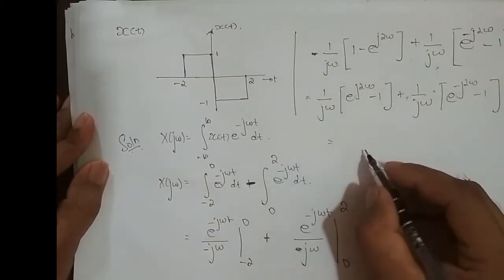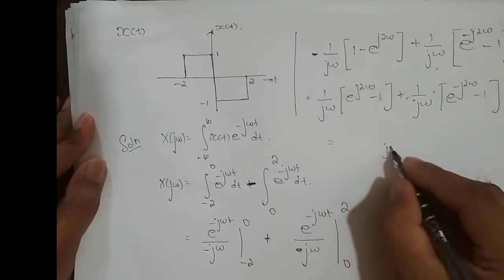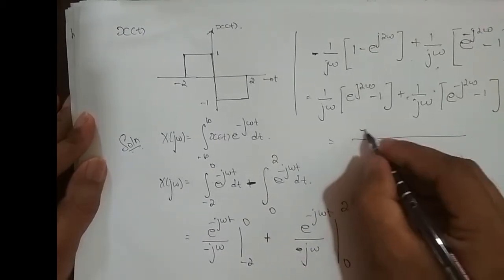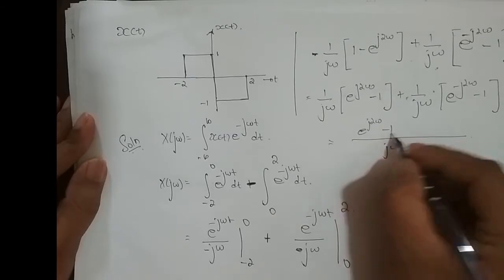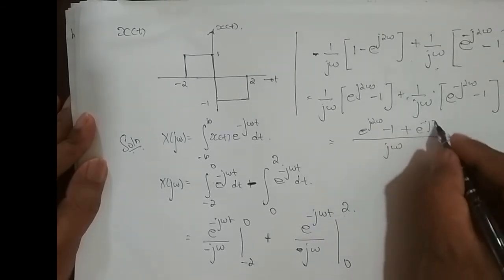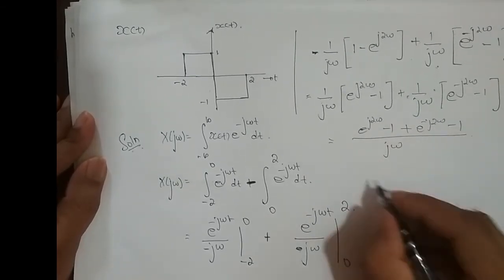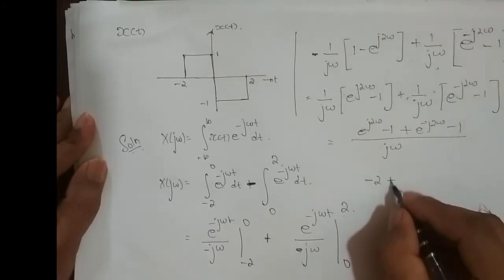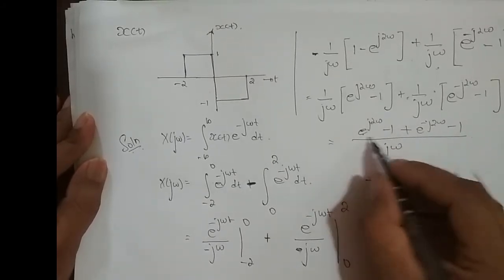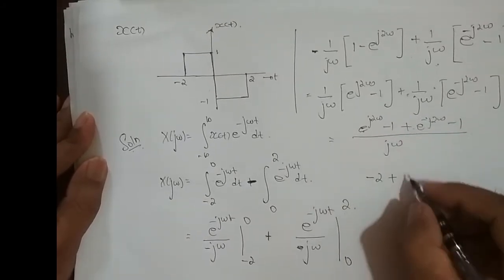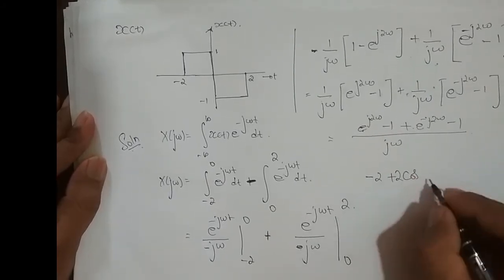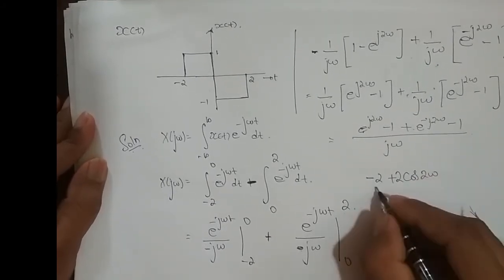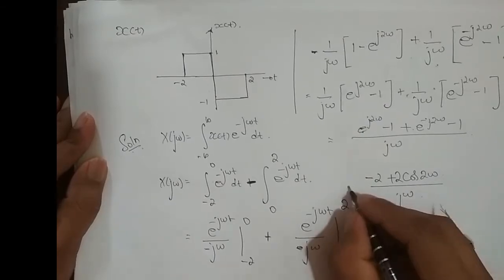So this is equal to j omega, I'll take common denominator, e power j 2 omega minus 1 plus e power minus j 2 omega minus 1. So this is equal to minus 2 plus e power j 2 omega plus e power minus j 2 omega is 2 times cos 2 omega divided by j omega, right?